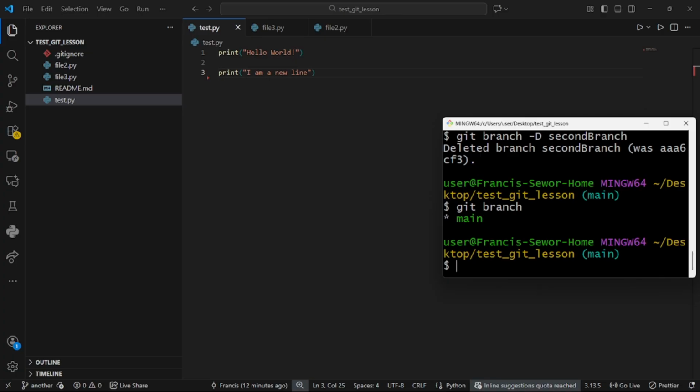Now you have to notice two things. You cannot be on that branch to delete it. You see that I moved to the main and I was deleting those children branches, right? So if you want to delete a branch, you cannot be on it. You need to check out and be outside. It's like a bridge. If you want to destroy a bridge, you cannot be on the bridge before destroying it. You need to go to a safer place before breaking it.